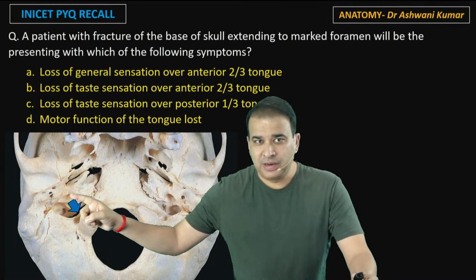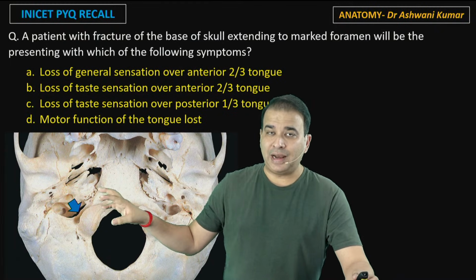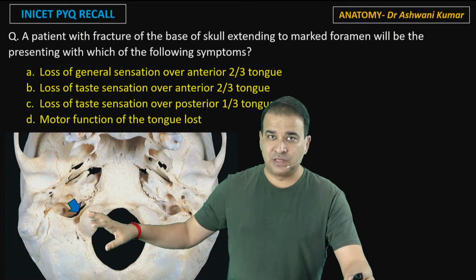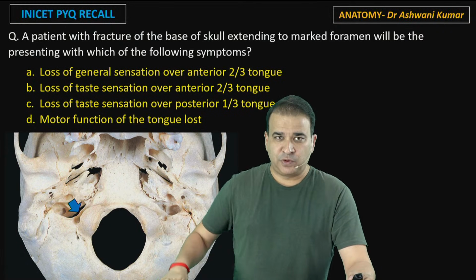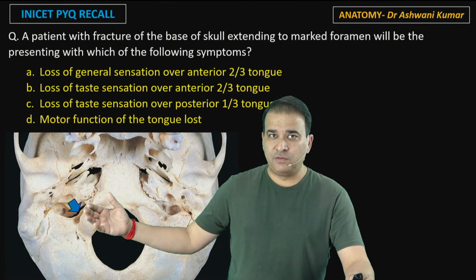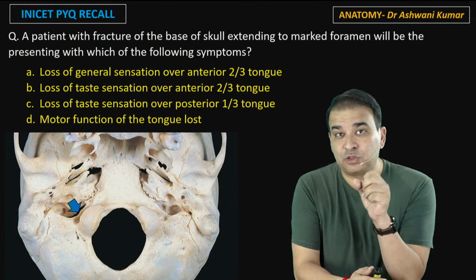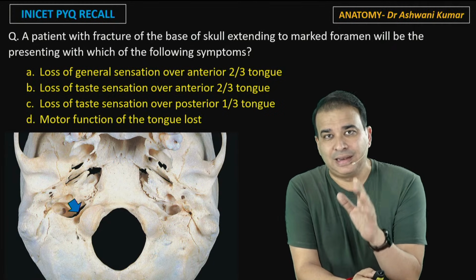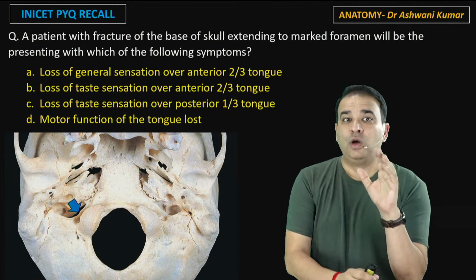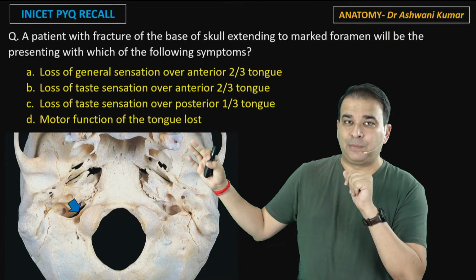Now, this foramen here, that's another view of the jugular foramen. And this time we are showing the jugular foramen from the base of the skull. So in the fracture of the base of the skull, the jugular foramen can get involved here. And jugular foramen, you already know, is giving passage to the 2 sinuses and 3 important cranial nerves, that is 9th, 10th, and 11th nerve. Now, we have to find out what exactly will happen because of that.